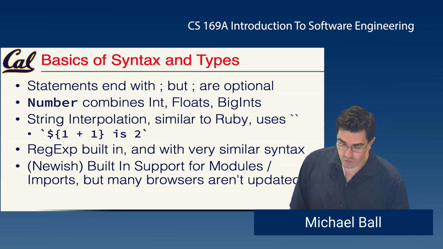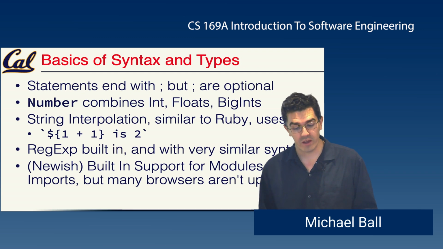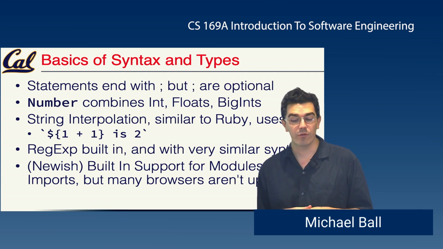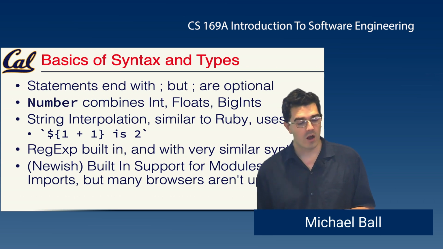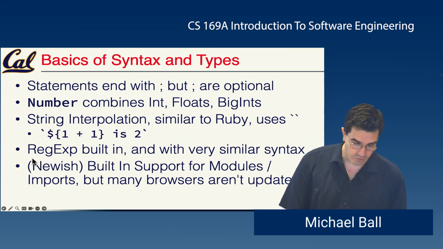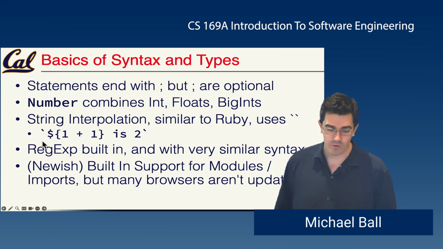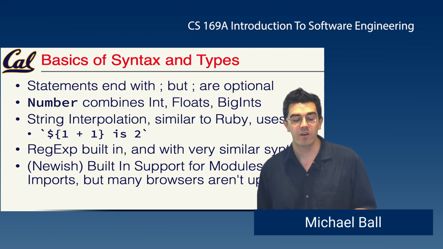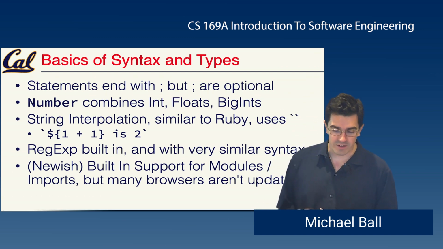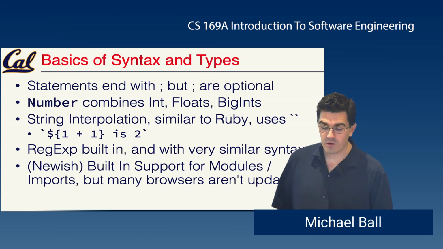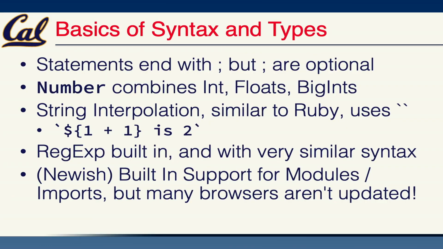Like Ruby, JavaScript has string interpolation, which is a really handy feature. JavaScript's version of string interpolation uses backticks, whereas Ruby's is double quotes. And to note a JavaScript expression, you use a dollar sign and curly braces instead of a hash and curly braces. But fundamentally, similar ideas. Like Ruby, JavaScript has regexes built in. They follow a similar syntax. You can just use slashes as a regular expression literal in a program.